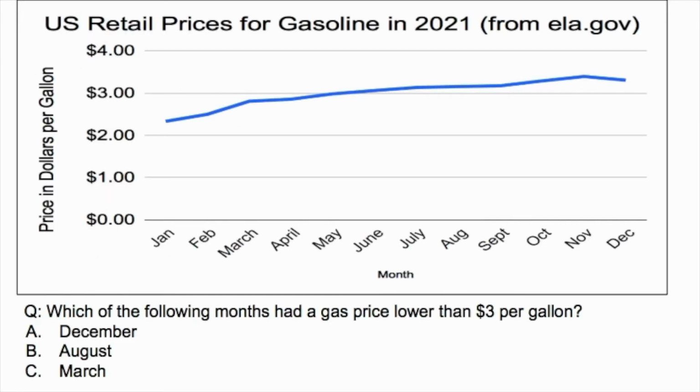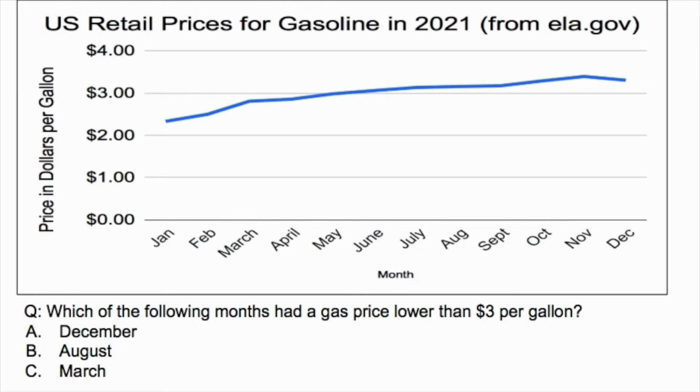So another situation or scenario that may arise on the GED social studies for economics questions could just be graphs. So I put together some practice questions here with graphs. Let me first read what's going on in the graph here. It says this is US retail prices for gasoline in 2021, and this is from EIA.gov where I got the information.